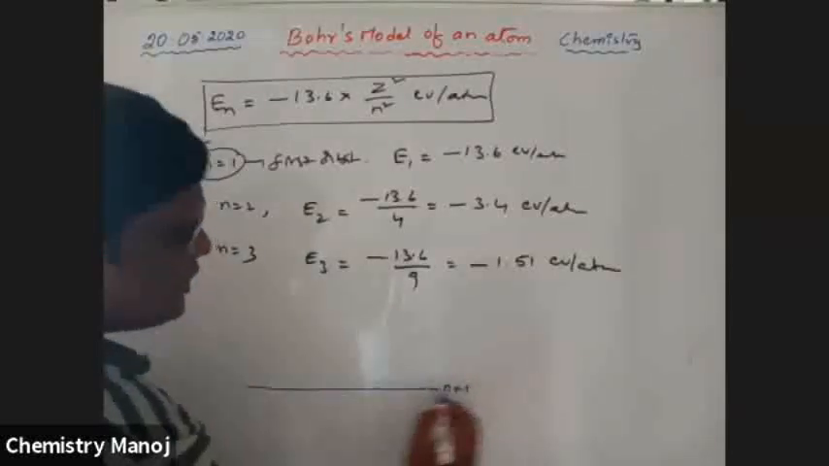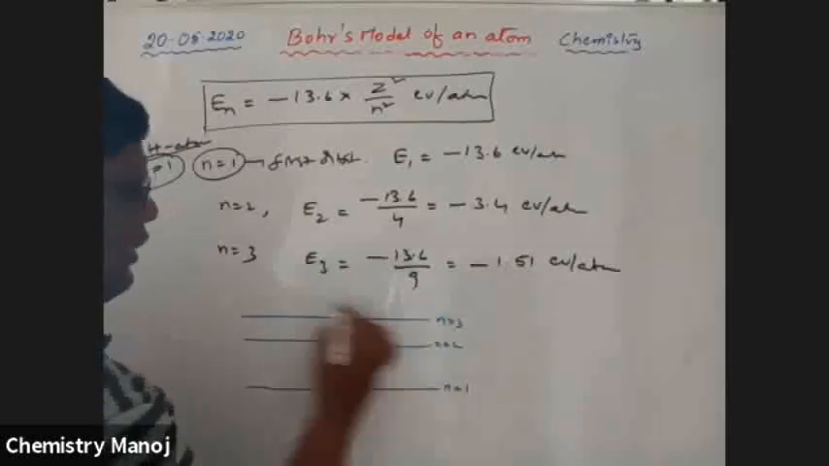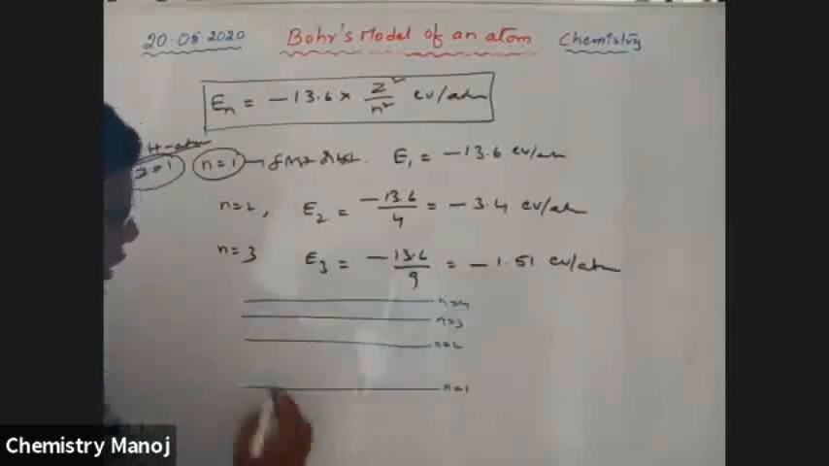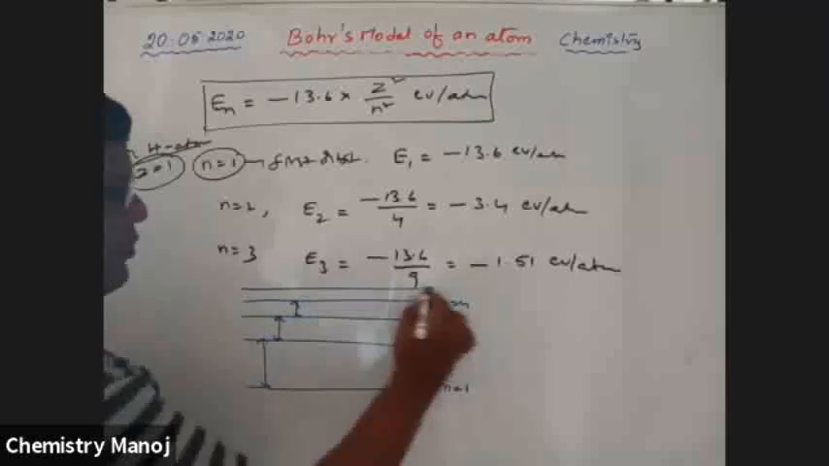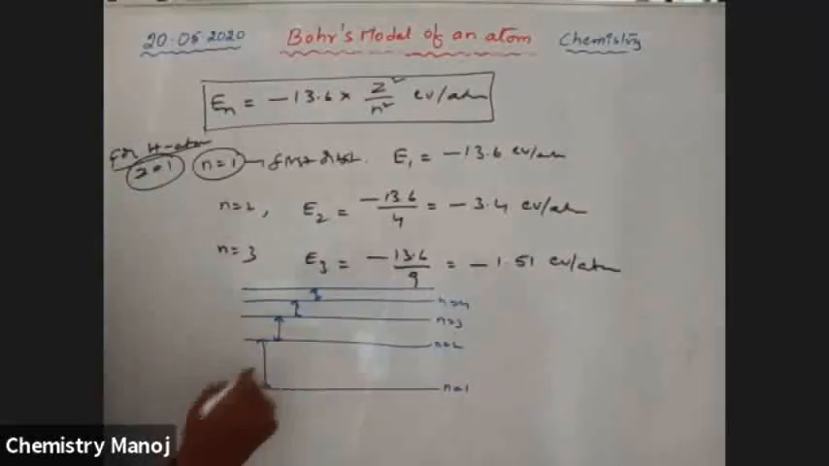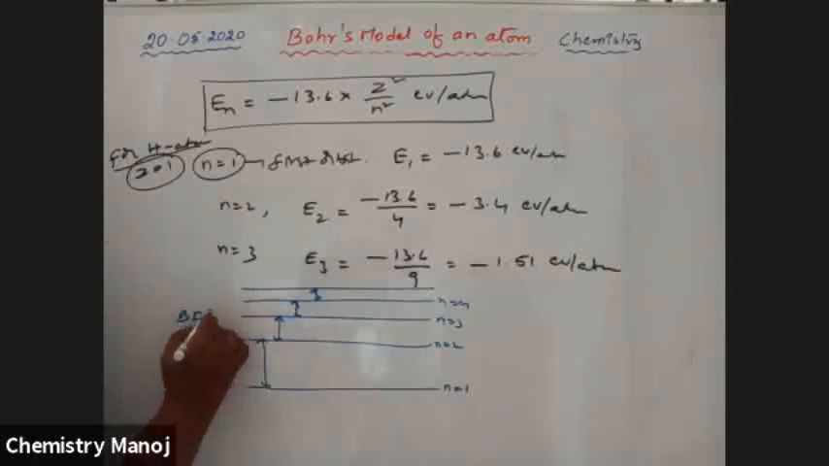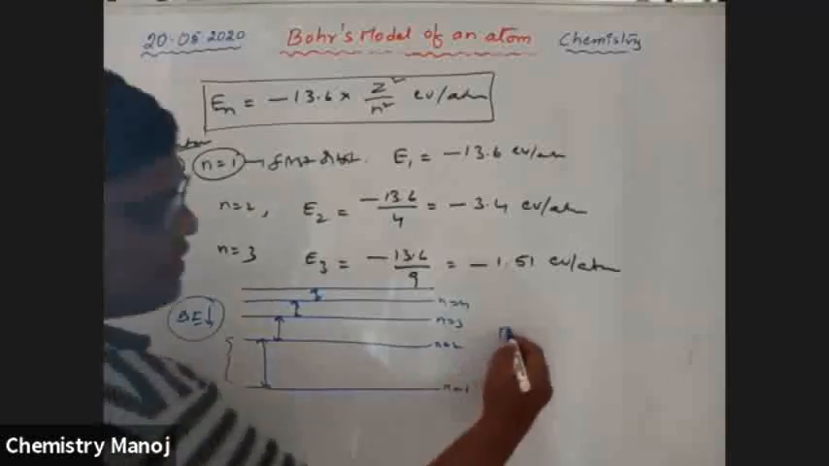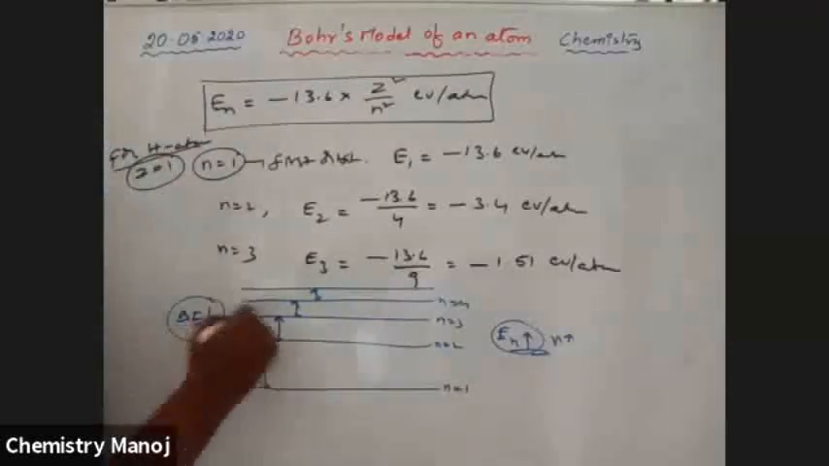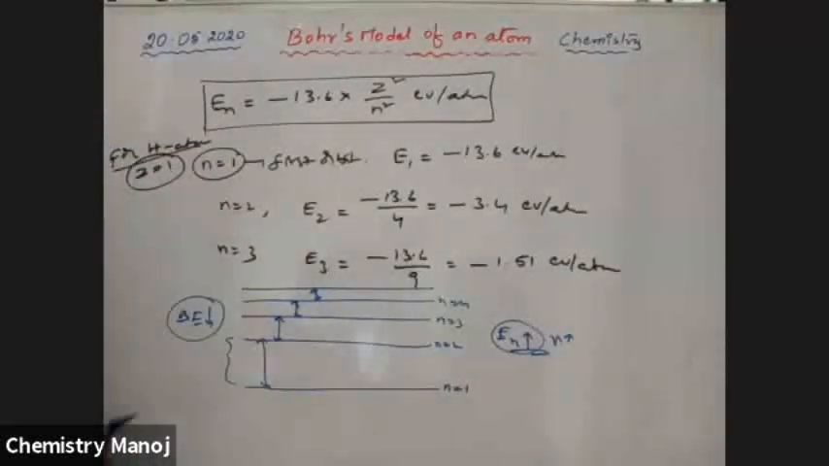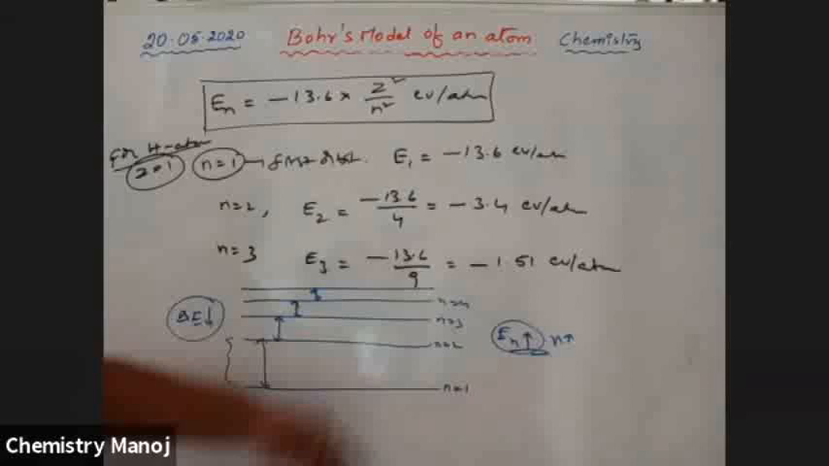It is the first orbit, n is equal to 1. Second orbit, n is equal to 2. Third orbit, n is equal to 3. Fourth orbit, n is equal to 4. See here, there is a large distance, then something less, something less. That means as n value increases, the difference of adjacent orbit energy values decreases. Energy of the nth orbit increases as n value increases, but the difference of adjacent values gradually decreases. So this is a way to explain the difference values.